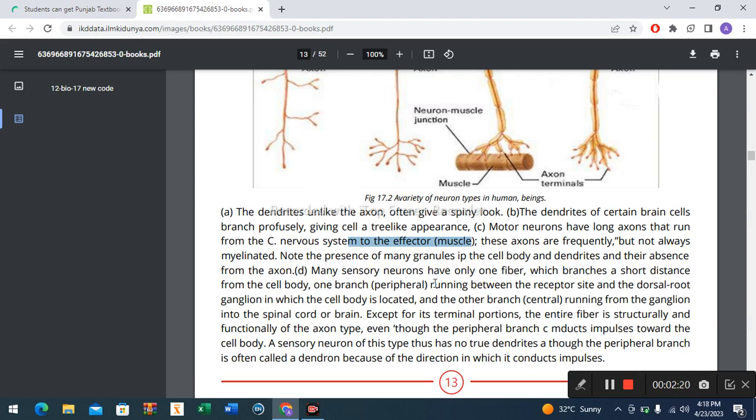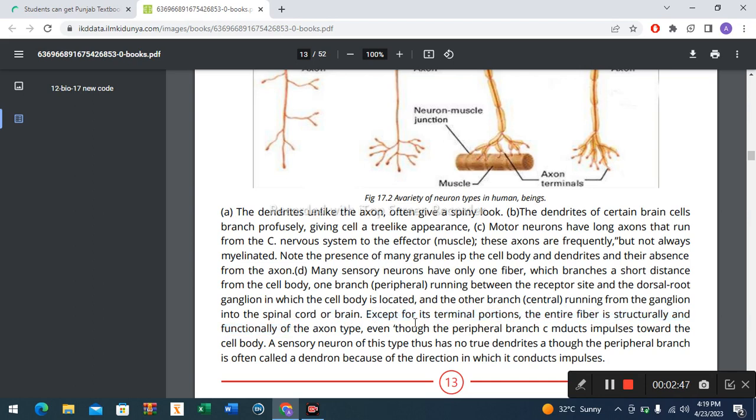Many sensory neurons have only one fiber which branches a short distance from the cell body, one branch running between the receptor site and the dorsal root ganglion, in which the cell body is located, and the other branch. Then these run from the ganglion into the spinal cord or brain.